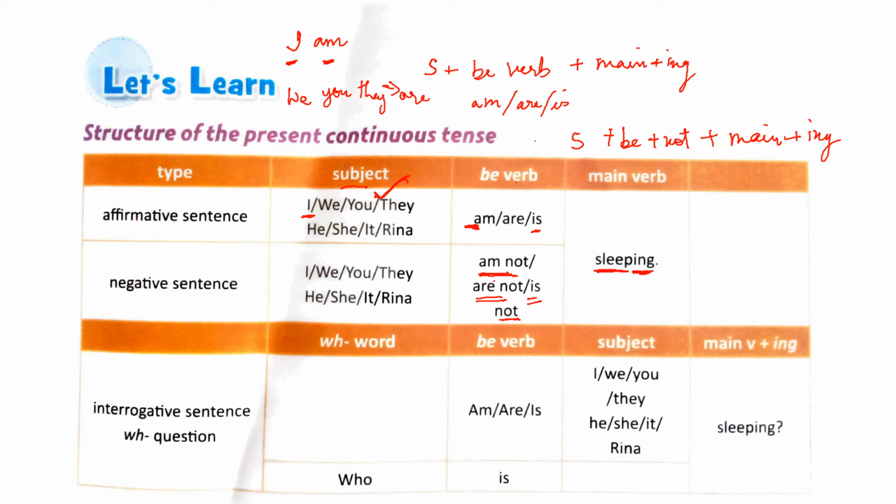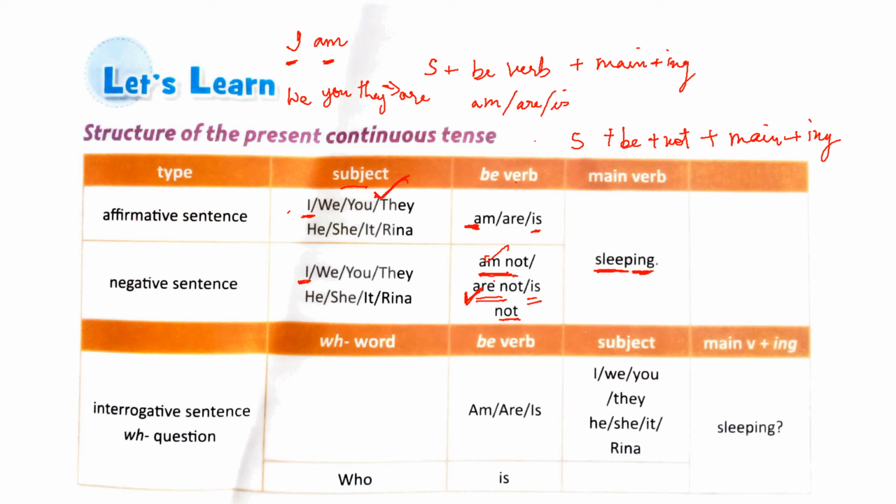Whether you will use am not, are not, or is not depends on the subject, similarly to the affirmative sentences. With I you will always use am not. You cannot say I are not sleeping, it's incorrect. I is not sleeping is also incorrect. With we, you, they, you will use are not.